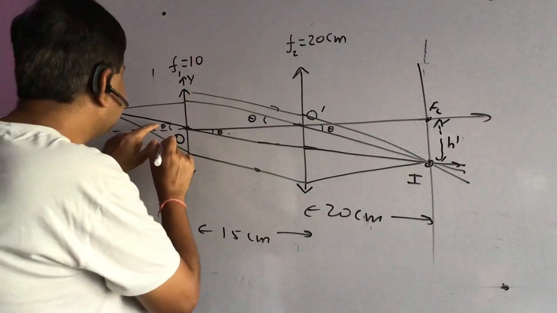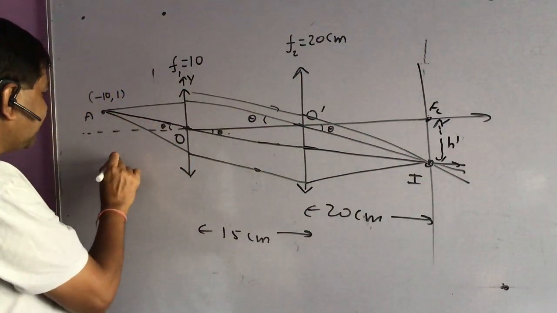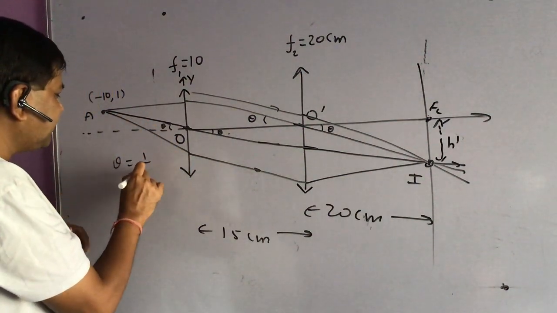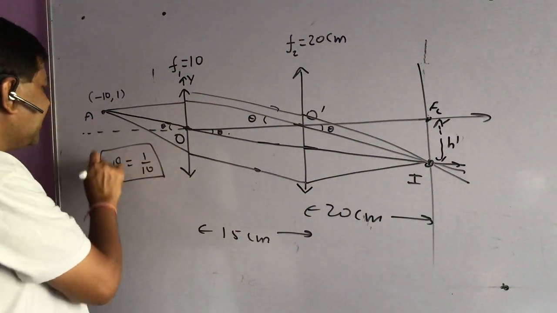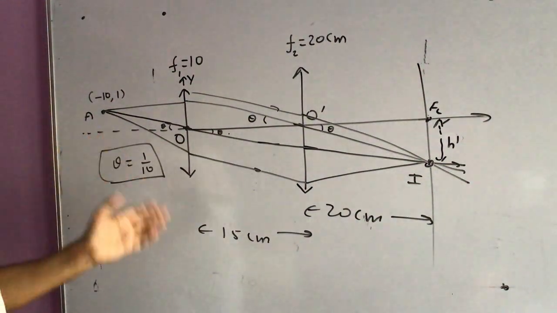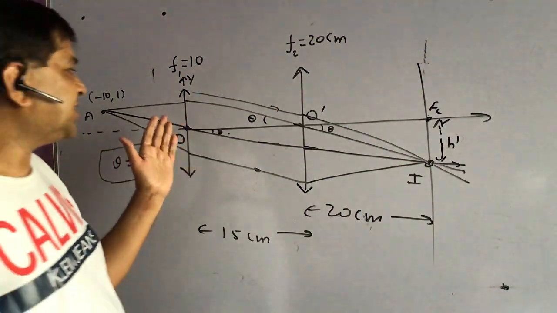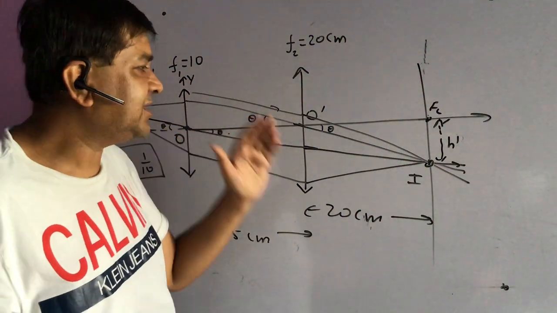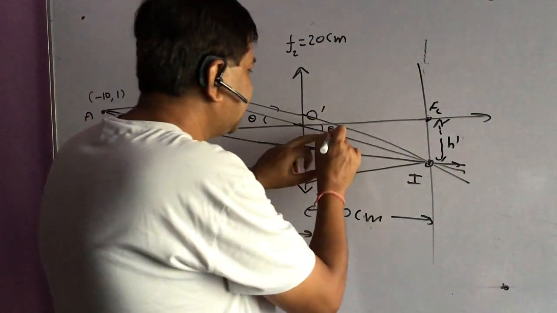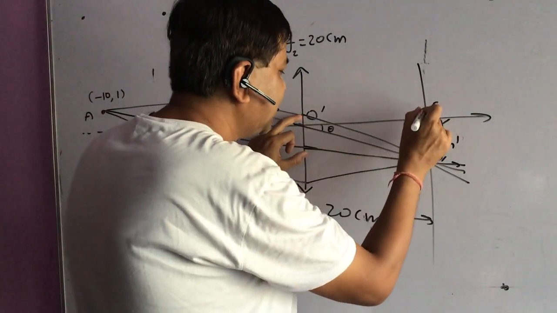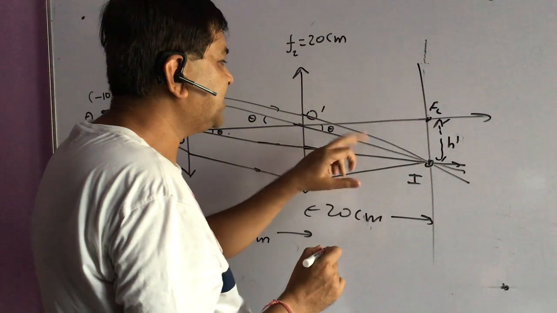So theta is simply this theta, and this theta is approximately 1 by 10. In fact, tan theta is 1 by 10. So we are doing all under paraxial approximation, so tan theta is sine theta is theta. So in radian, theta is equal to 1 by 10, and this theta is the same here, they all are same. Here this distance is going to be 20 centimeter. So tan theta is equal to h dash by 20.